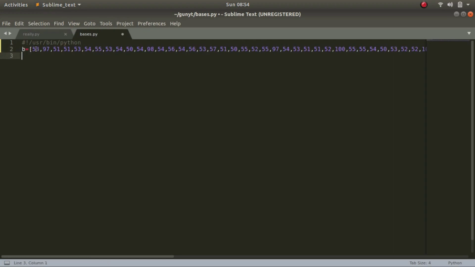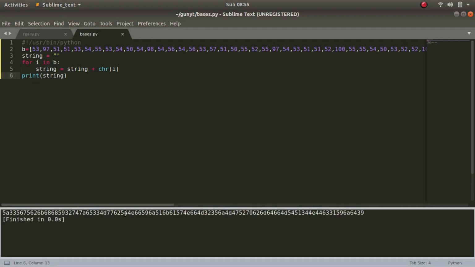Let's remove this part. So let's keep a variable string, for i in b: string is equal to string plus chr(i), which will convert the corresponding ASCII value to its equivalent character. Let's print string. So now you can see that the value that we get looks similar to a hex value. So how do we recognize it?